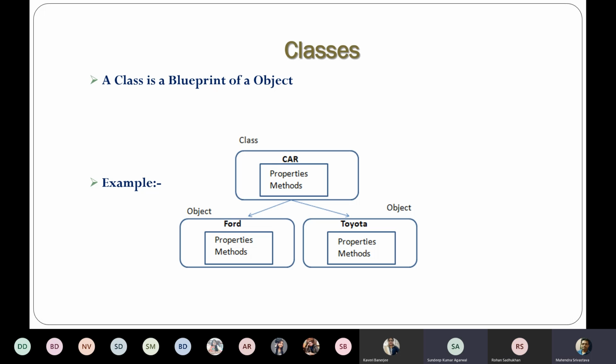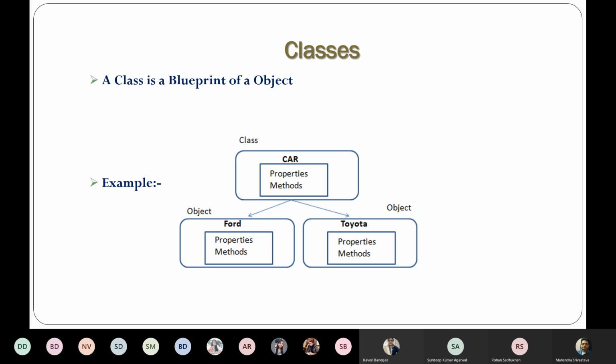So I would like to talk about what is class and object. First of all, what is class? A class is a specific set of instructions to build a specific type of object. It is a basic concept of object-oriented programming which revolves around real-life entities. Class in Java determines how an object will behave and what the object will contain. Now we can see an example. Here a class is named car and the car class has two objects, Ford and Toyota.